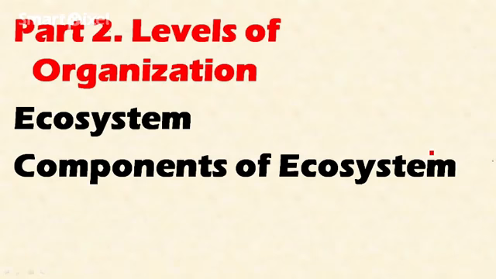Welcome friends. In this video, let's discuss the part 2 of levels of organization in ecology. In the first part, we discussed 6 levels of organization, of which individual, population, community, and in this video, let's discuss the ecosystem.